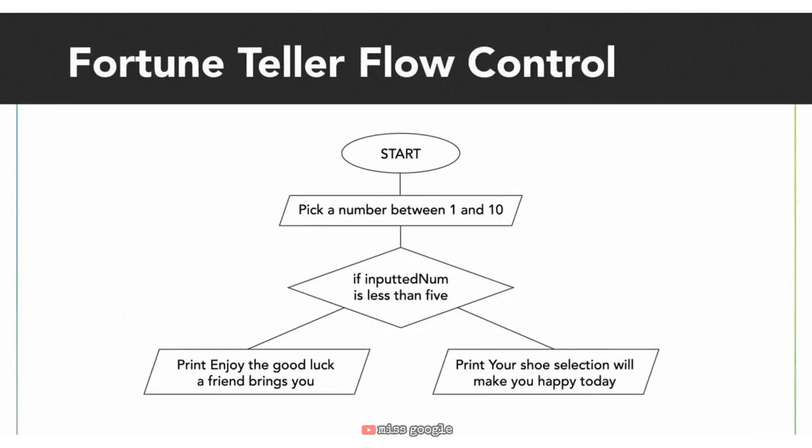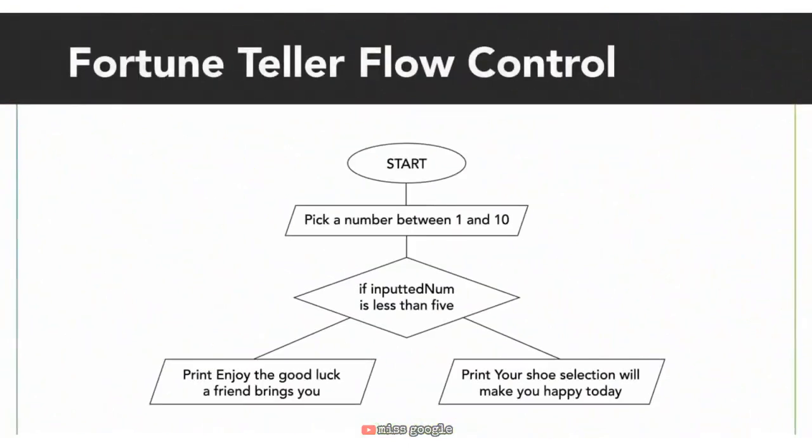It's a representation of how we want our program to work in Java. Now that we have an idea of how we want our program to work, we can take this decision block in the diagram and break it down piece by piece so that we can implement it in Java. Thinking back to the decision block in our control flow, we have three main components. We have a condition, the code that gets run if the condition is true, and the code that gets run if the condition is false.